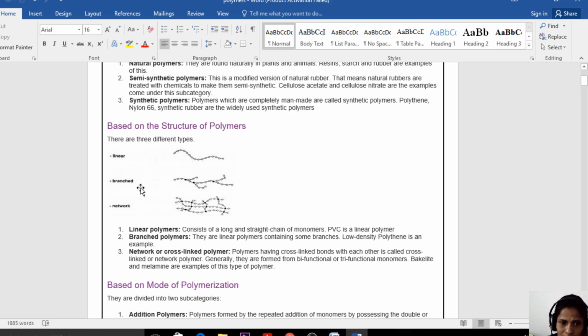In three-dimensional polymers, various strands are linking with each other. So that is the classification based on chain structure.